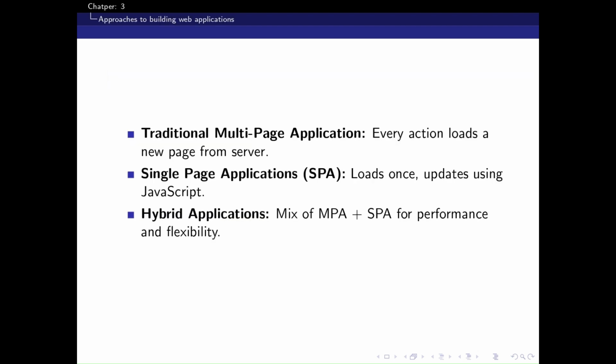Today's web apps are mainly built using three architectural styles. First, traditional multiple page applications (MPA). Each click or link reloads the entire web page from the server. This is the oldest model, simple, reliable, and still scalable in many cases.